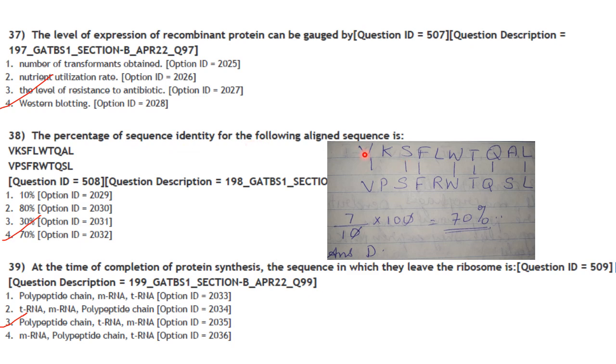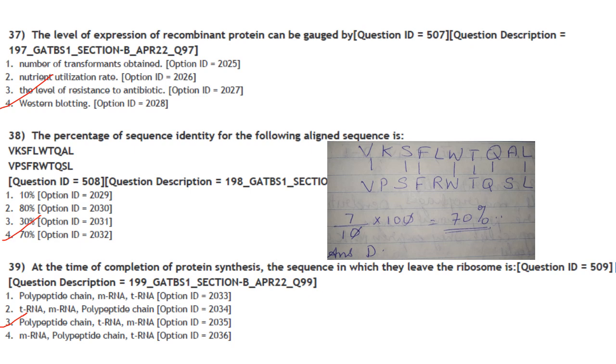So how many are there? 1, 2, 3, 4, 5, 6, 7, 8, 9, 10. 10 protein sequences are there. And out of that, how many are matching exactly? 1, 2, 3, 4, 5, 6 and 7. 7 are matching. So 7 out of 10 by 100, that is 70%. Answer is option 4.